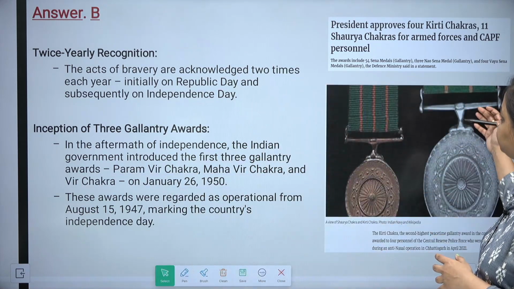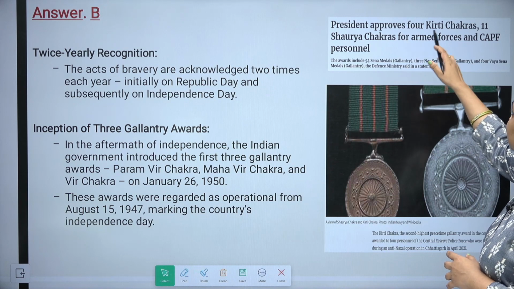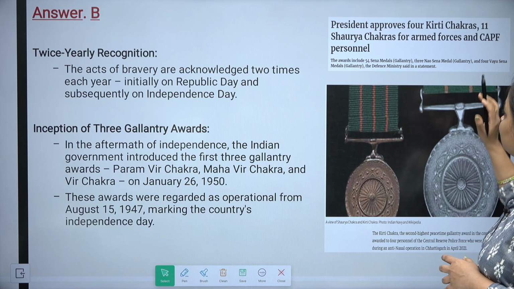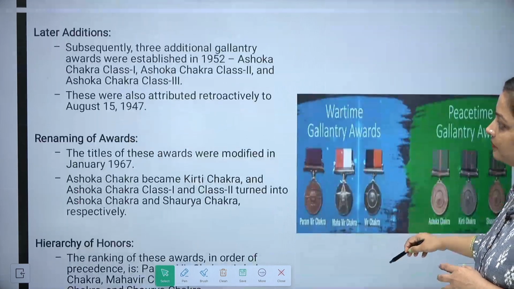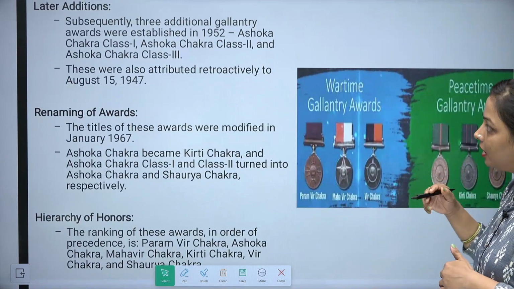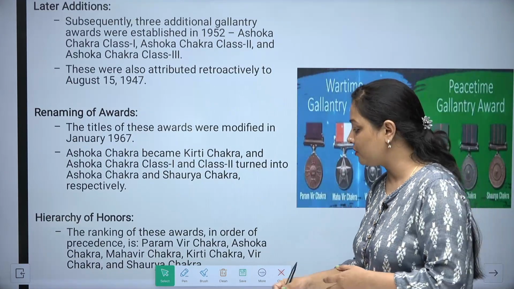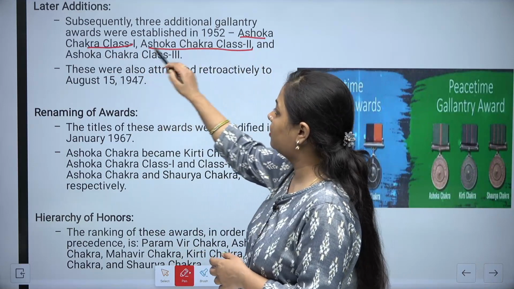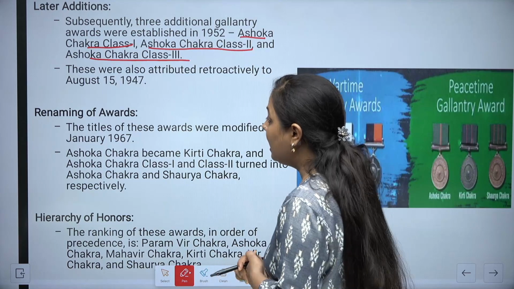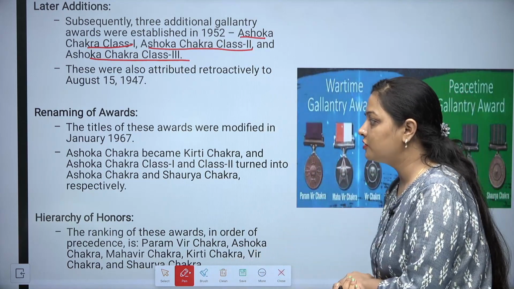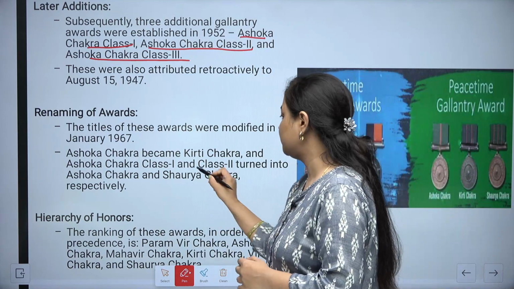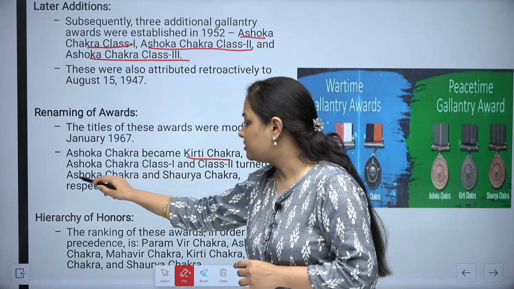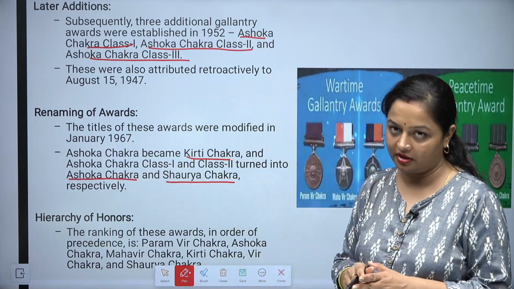Here you can see the gallantry awards. President approves 4 Kirti Chakras and 11 Shaurya Chakras for the armed forces and CAPF personnel. Later on, additional gallantry awards were also added, wherein the Ashok Chakra class 1, Ashok Chakra class 2 and Ashok Chakra class 3 were added. Then the renaming of the awards also happened. Ashok Chakra came to be known as the Kirti Chakra, then Ashok Chakra class 1 and class 2 were turned into Ashok Chakra and the Shaurya Chakra.